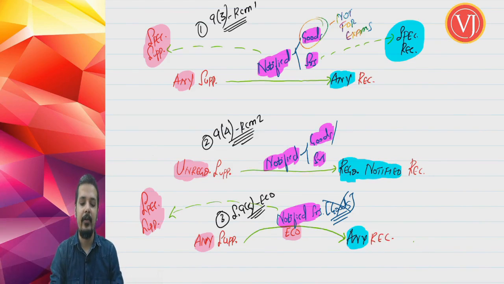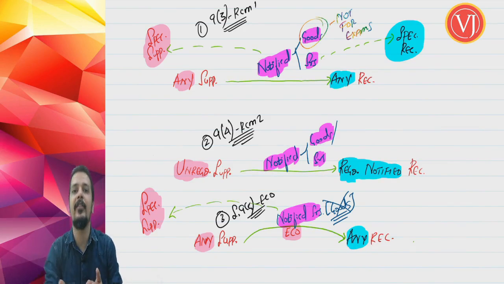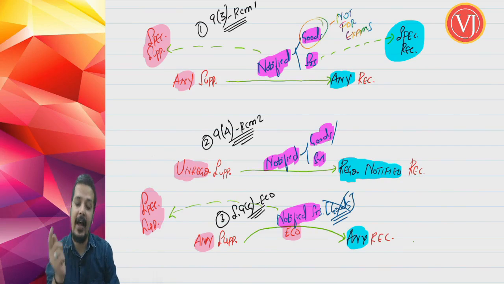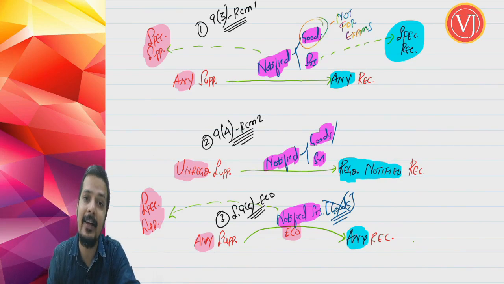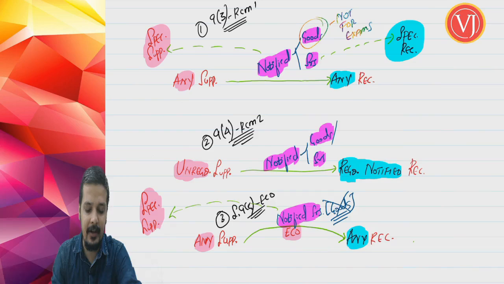You got that? So you have to understand that 9.3 tells that it can be any supplier, any recipient, notified goods, notified services. But when you see the notified goods and services, you will find that it cannot be any supplier, any recipient. They even specify that he should be only this recipient and only this supplier. So they tell it indirectly. You will understand this while discussing the RCM entries and eco entries.